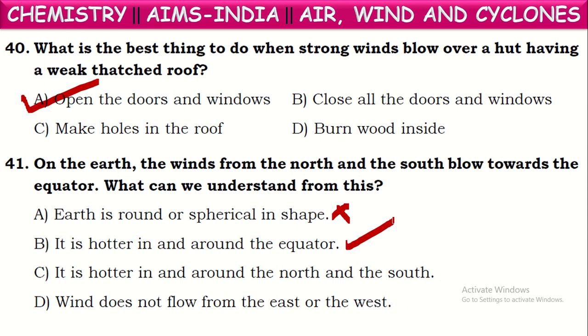Now, the cool air from the north and south poles blows towards the equator. So the winds from the north pole and south pole towards the equator are because of the temperature difference or air pressure difference between those regions. This is because it is hotter in and around the equator. Because of that, an air pressure difference is created. That is why air is blown from polar regions to the equator region. Okay, this is the correct answer.